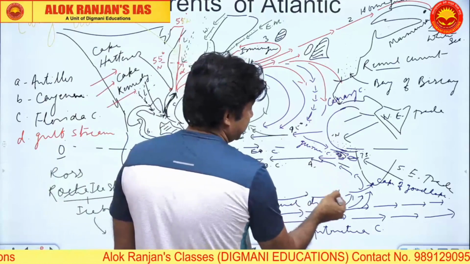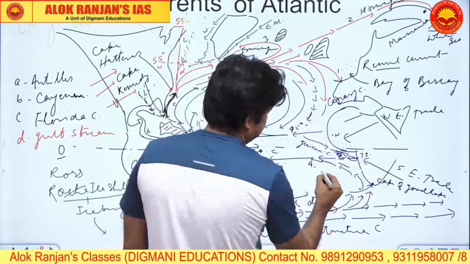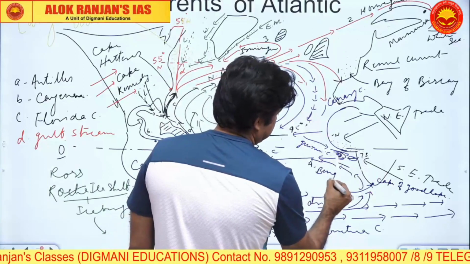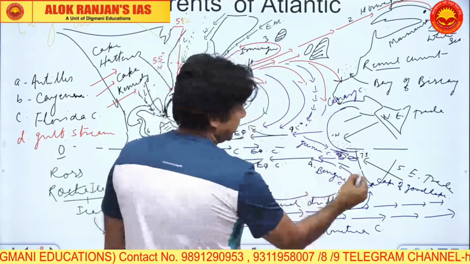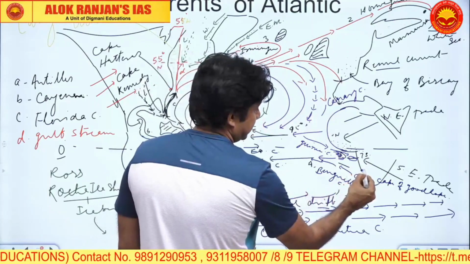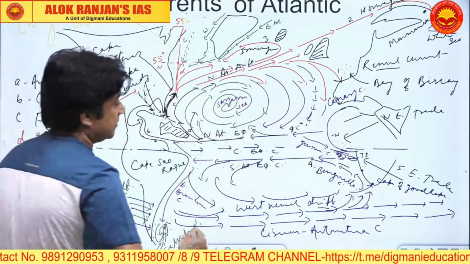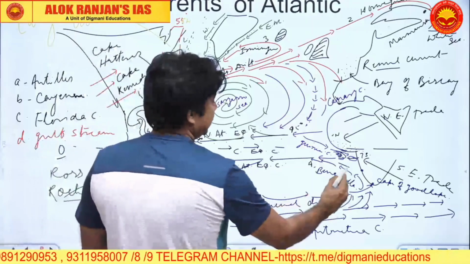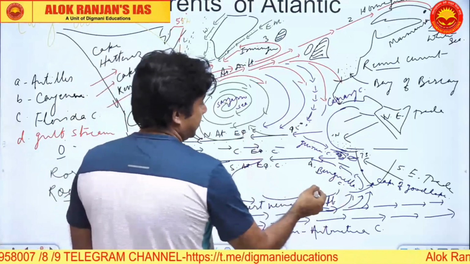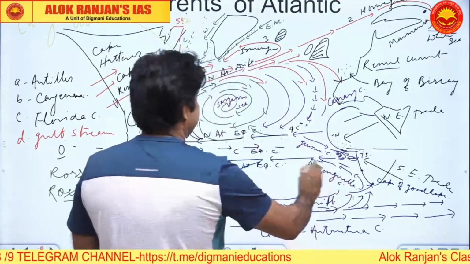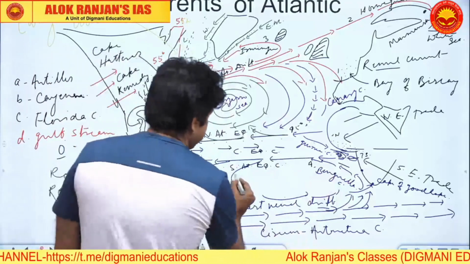Now this current, the returning current or the diversion of the West Wind Drift, will be named as Benguela Current, which is a cold current. Benguela is a place in Angola here. It is a meteorological station also. So the returning current, which is a diversion of the West Wind Drift, is the Benguela Current. Now this Benguela Current enters the South Atlantic Equatorial Current, thus completing the circulation.